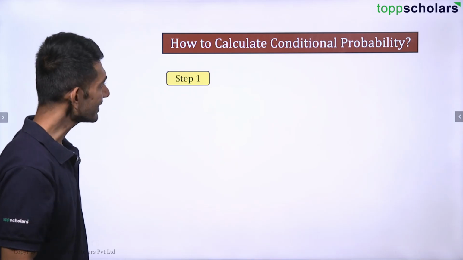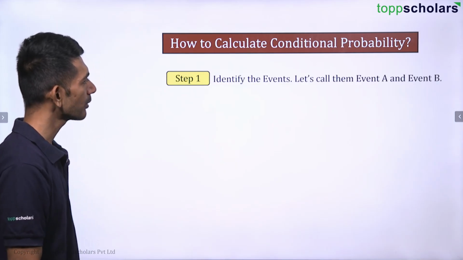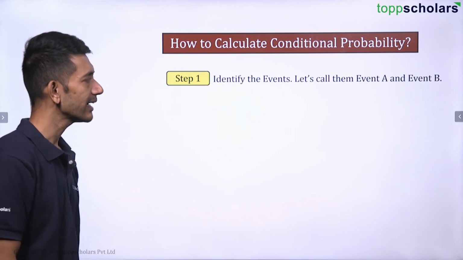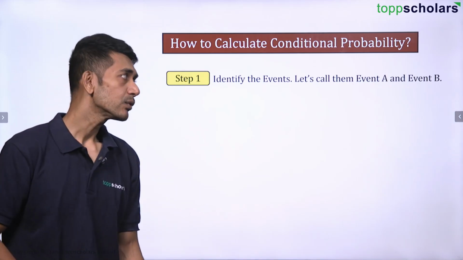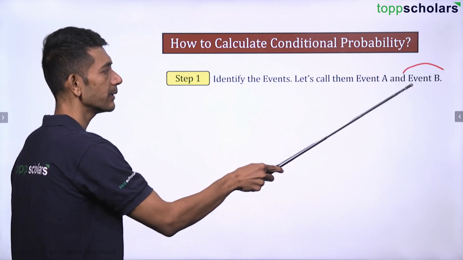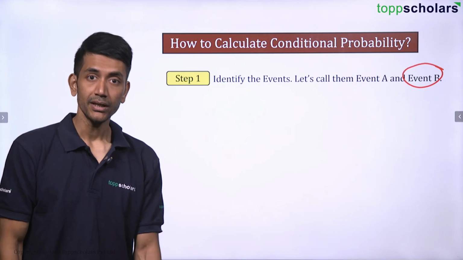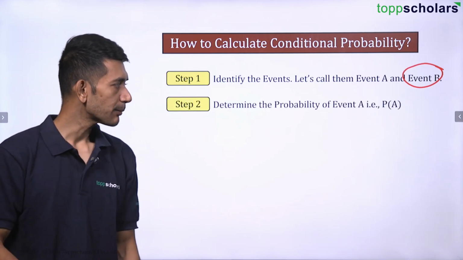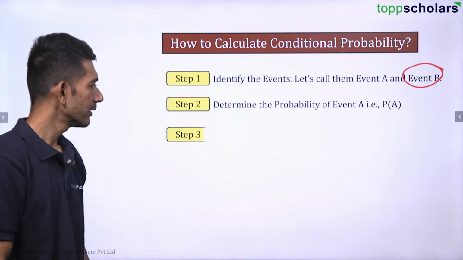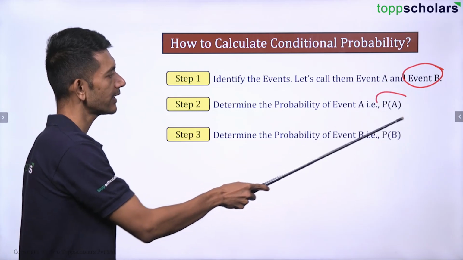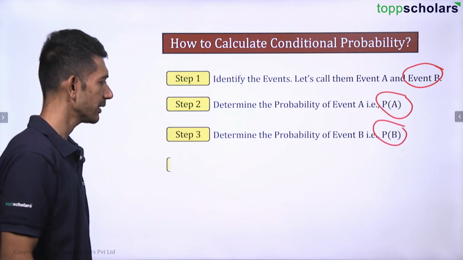Okay. Now let us see the steps to calculate the conditional probability. So identify the events first. Let's call them event A and event B. We'll always have two events, event A and event B, and event A is dependent on event B. Also, event B has already occurred. Step 2. Determine the probability of event A. Then determine the probability of event B. Find out the probability of event A. Find out the probability of event B.